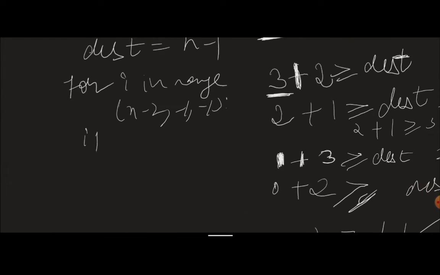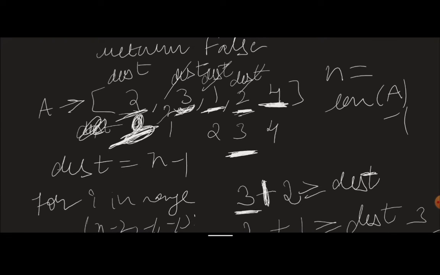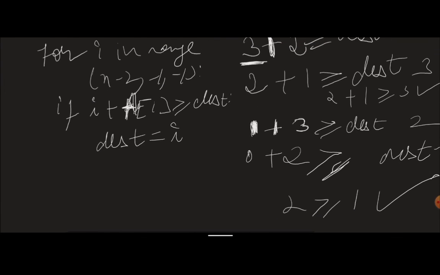Now if i plus a of i is greater than or equal to destination, then destination is equal to i. If it is greater than or equal to the destination, this index becomes the destination for the next iteration, right? So that is exactly what we'll do.